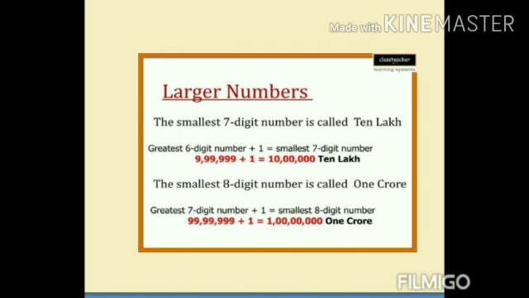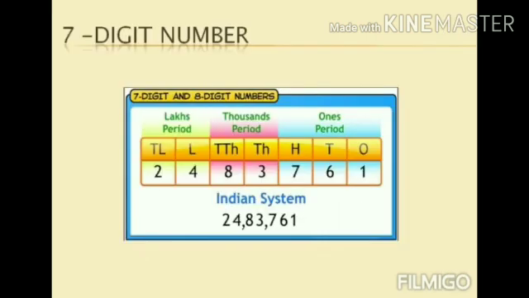So tell me now, what is the greatest 8-digit number? That is 9 crore 99 lakhs 99,999. So this is the way we can represent any large numbers more than 8 digit. Okay, you can find so many numbers in this way.